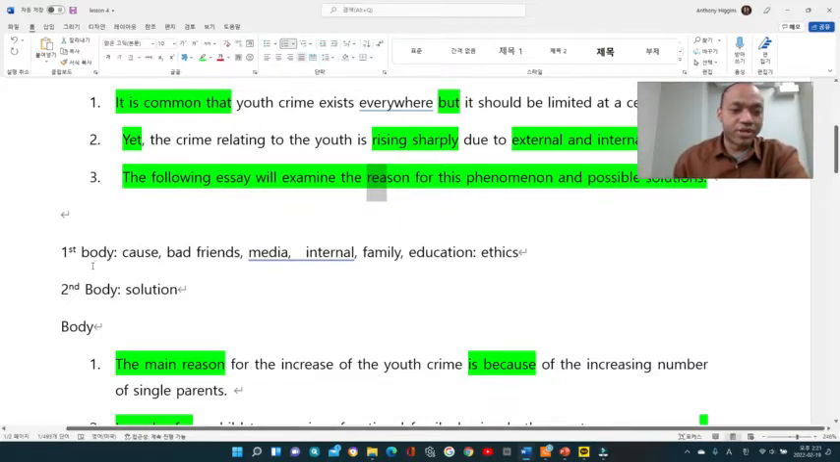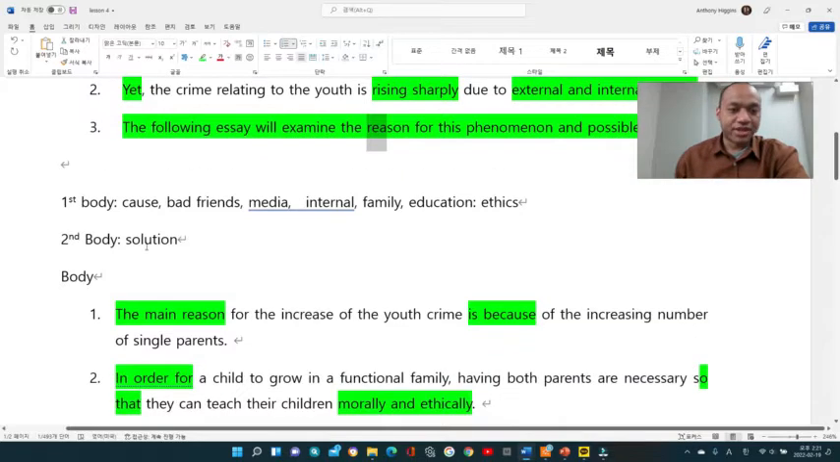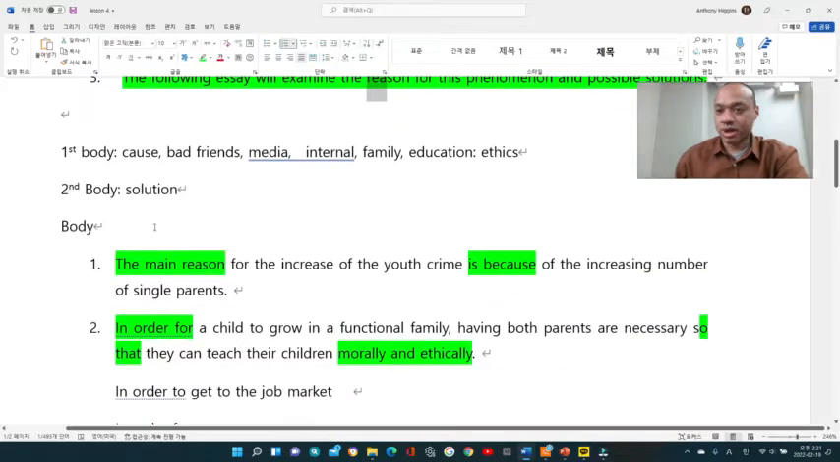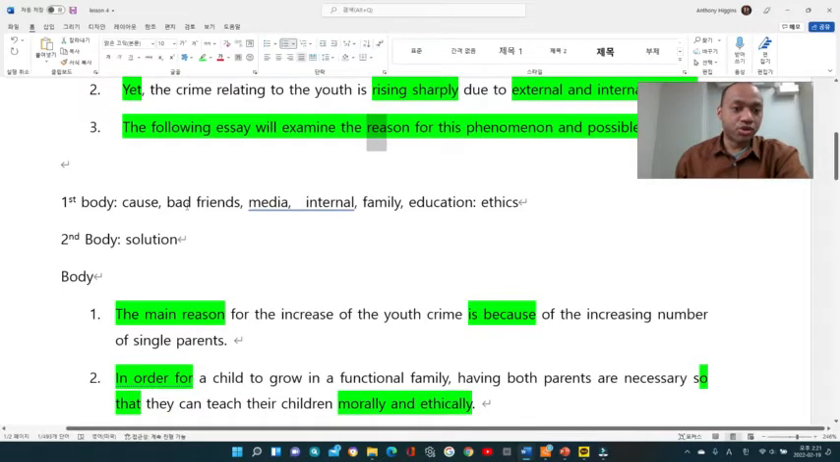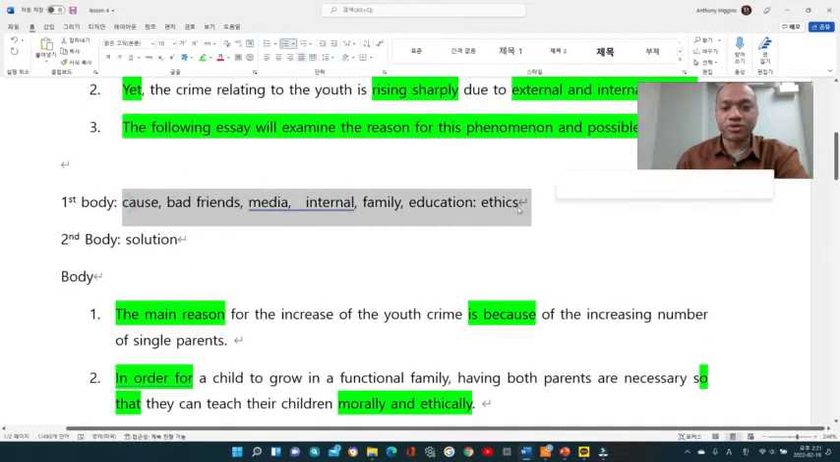So here we have the first body, and I wrote some ideas. The causes can be external, like bad friends and media, and internal factors like family and education, which are supposed to provide ethics. Then the second body is where we'll be talking about the solution. The solution can reflect back to these things: when there's a reason, we can probably answer how these can be solved.